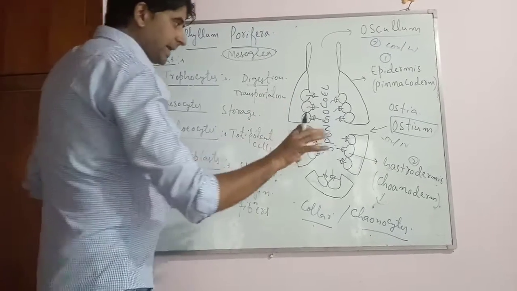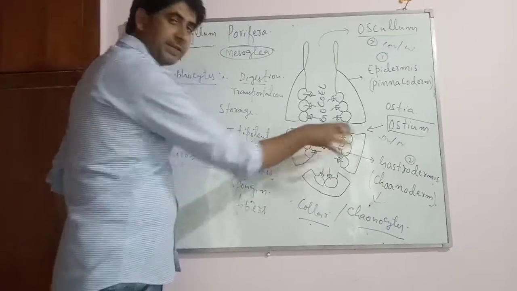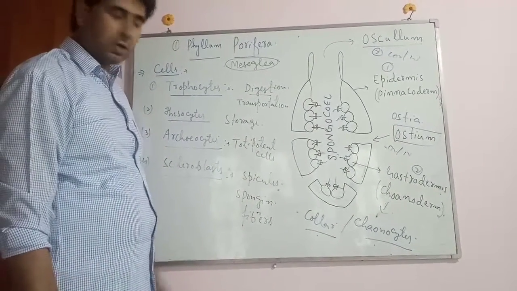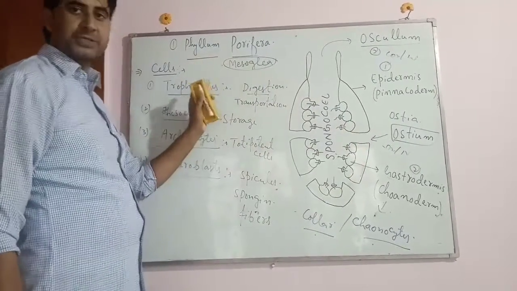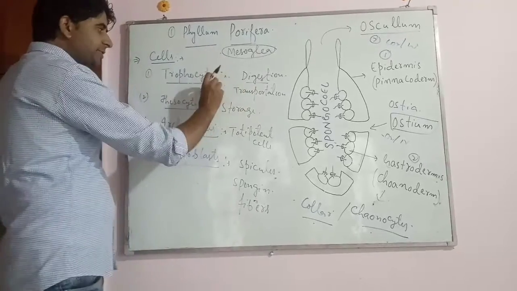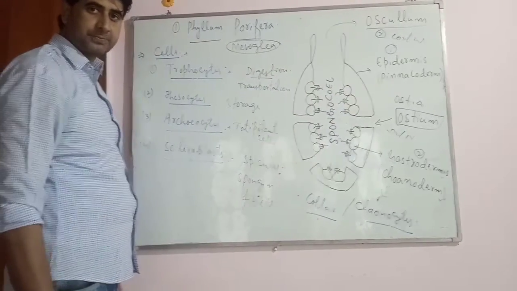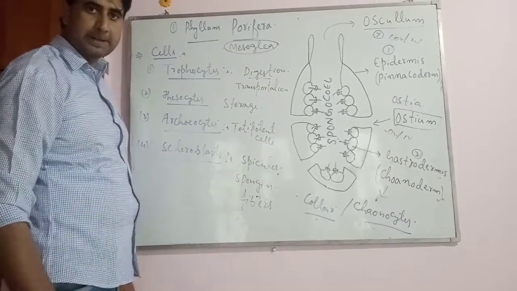जैसे हमने पहले ही कहा, ये जो collar cells हैं, they trap the food particle as well as digest the food particle. तो यहाँ पे partial digestion होती है, but final digestion trophocytes में होती है. और उसके बाद the digested food particle is transported to the different body parts or different cells. So that is why they help in the digestion as well as the transportation of food particle.